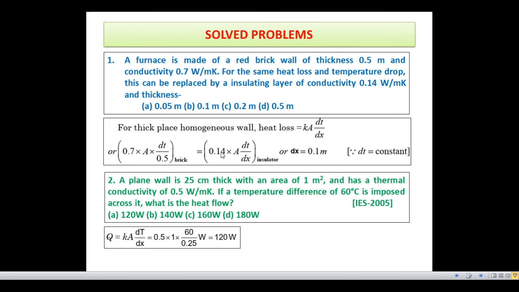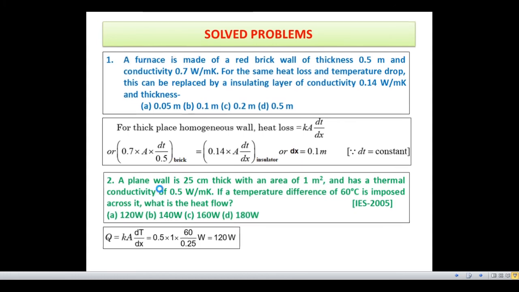Now for bricks, K A dT by dx is equal to 0.7 into area into dT by 0.5 meter. Similarly for the insulator, K is equal to 0.14, into A into dT by dx. So in both cases dT is constant. So from these two equations, dx is equal to 0.1 meter, as dT is constant and A is constant.